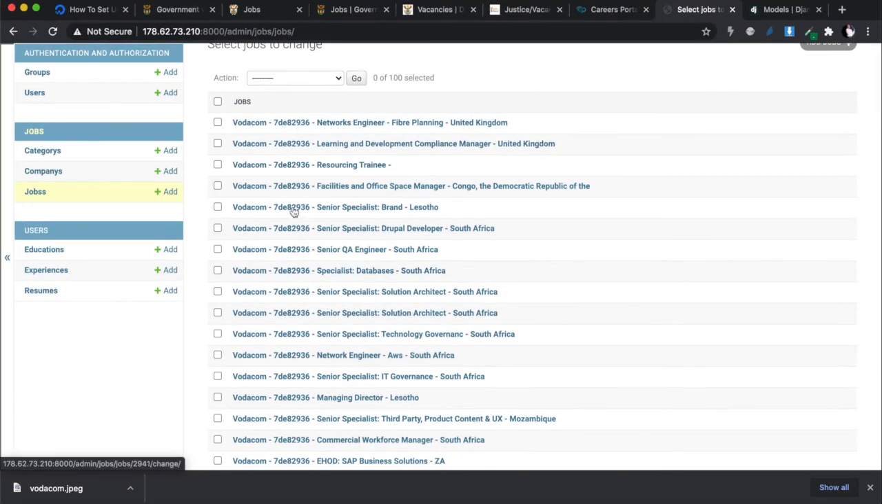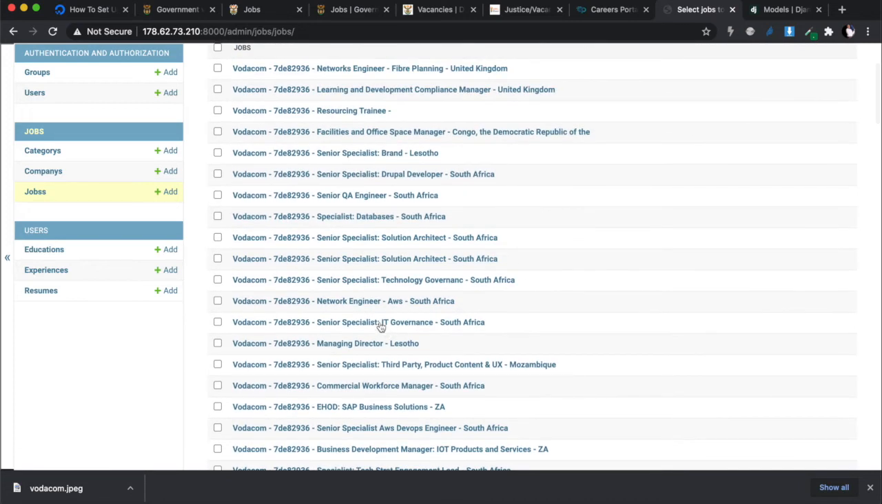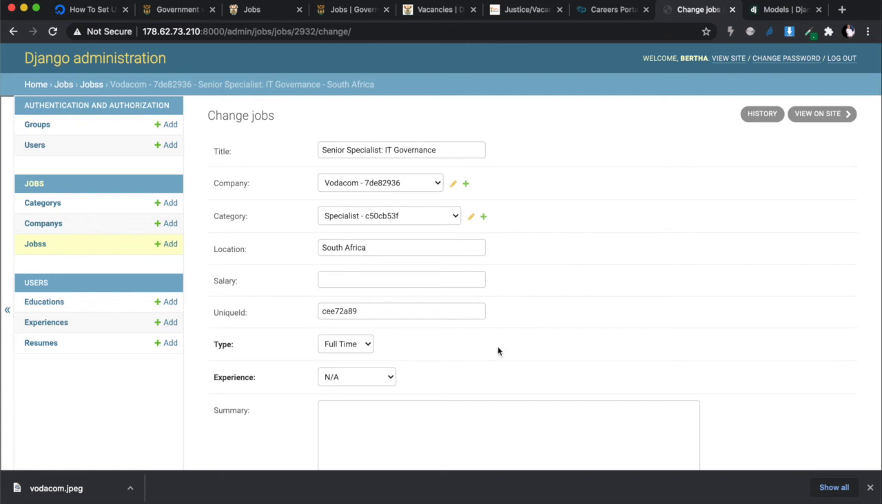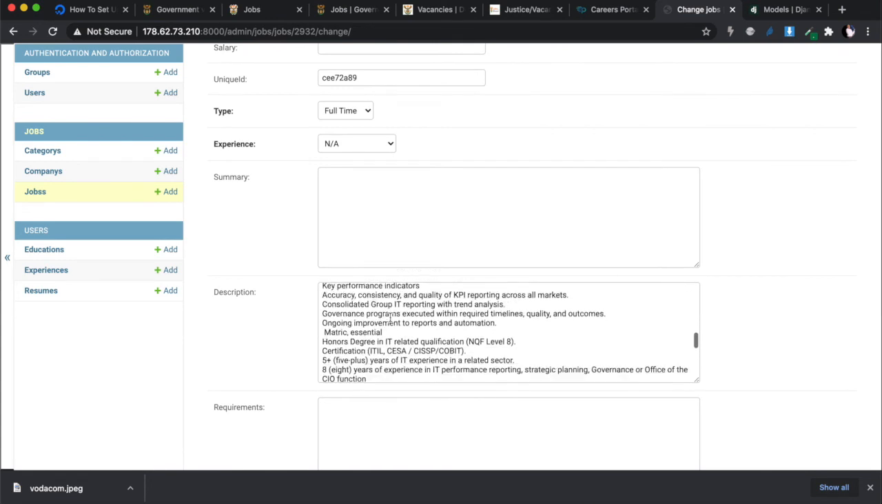Okay, 1, 2, 3, 4, 5. It looks like 25, all right? So definitely there's no duplication this time. So I'm gonna pick one randomly, all right? And pick that one. And you'll see this one was classified under specialist, you see, because the word specialist was in there, all right? And obviously the description is this long description over there.